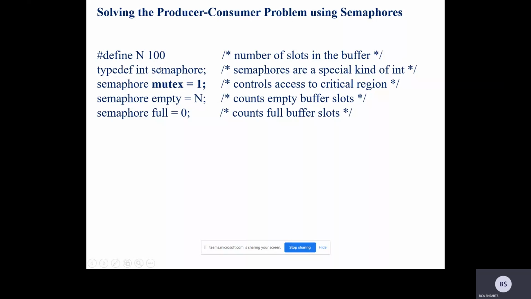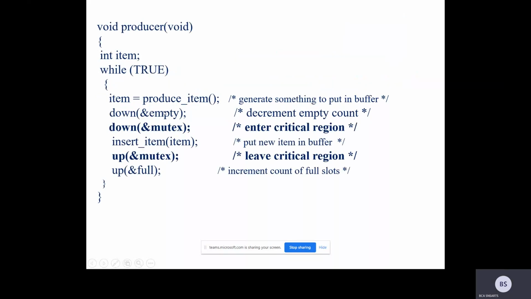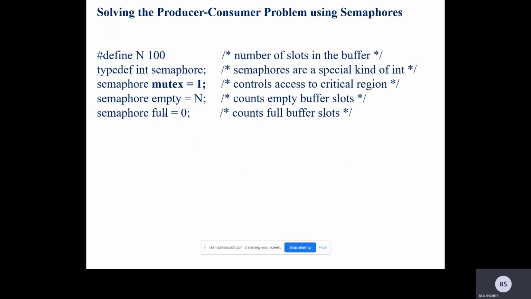The full is initially 0. The producer can fill until it reaches the maximum items. So semaphores are nothing but three special variables. I've defined integer semaphores, and with the help of those we are making sure that the producer and consumer are working properly.